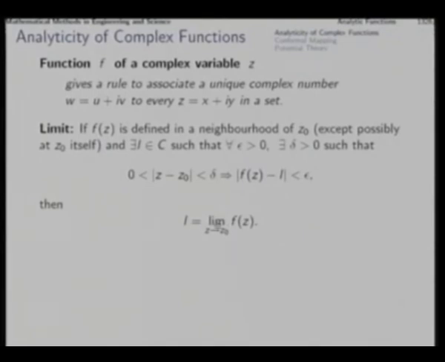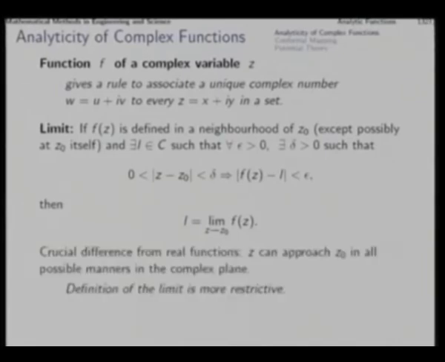Now, this limit can be defined even if the function f is not defined at z0, and even if the function has a value associated with it at z0, but the function value is not I, but along every path, if this I value is approached rather than achieved, even then we say that I is the limit. That means the function value at that point and the limit at that point may be different, as in the function of a real variable as well.